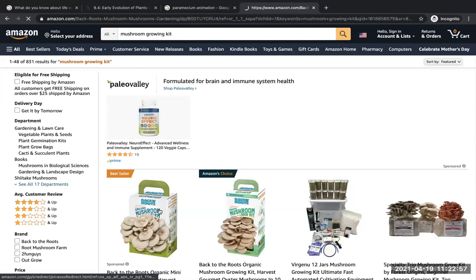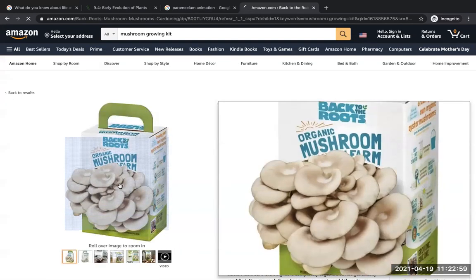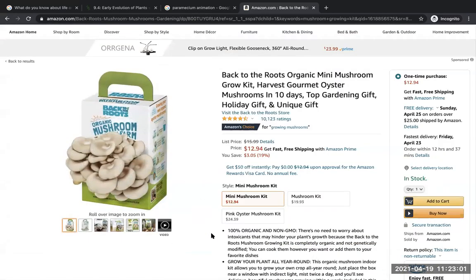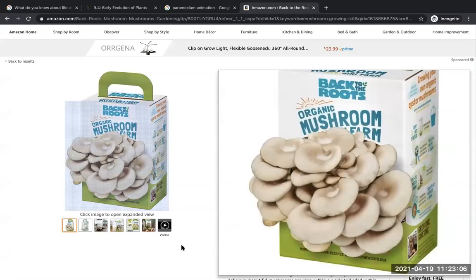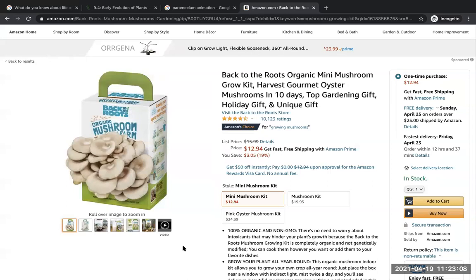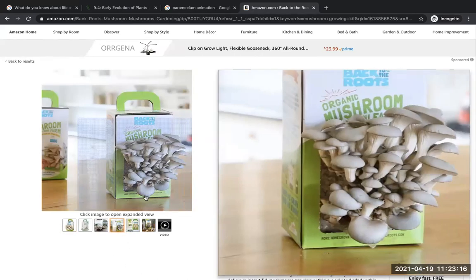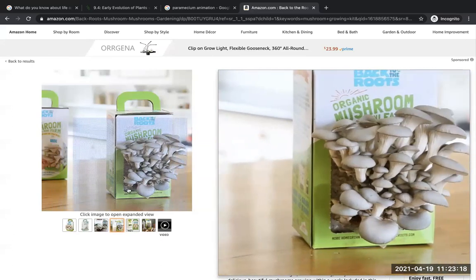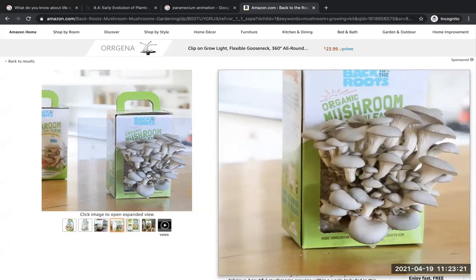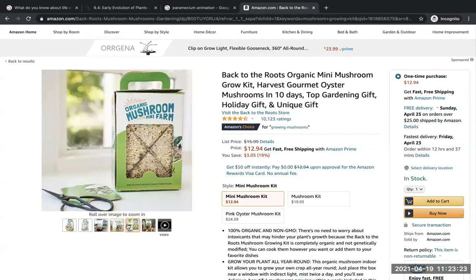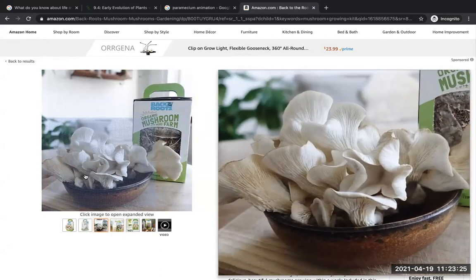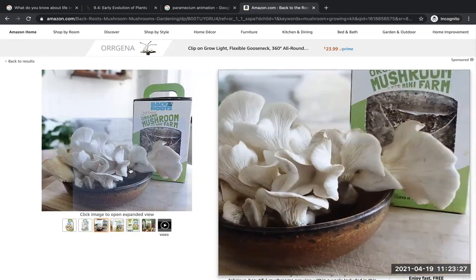So you can just buy these from Amazon or the store, and you can put a little bit of moisture, and then you can just stick it under your sink. And you can actually take a camera. These grow very, very fast, and you can do a time-lapse video on this. And you can also eat these after. So this is fun stuff that you can do at home. I would have shown you this in the lab if we were meeting in the lab, but if you're interested, you can order this and you can start growing your mushrooms.